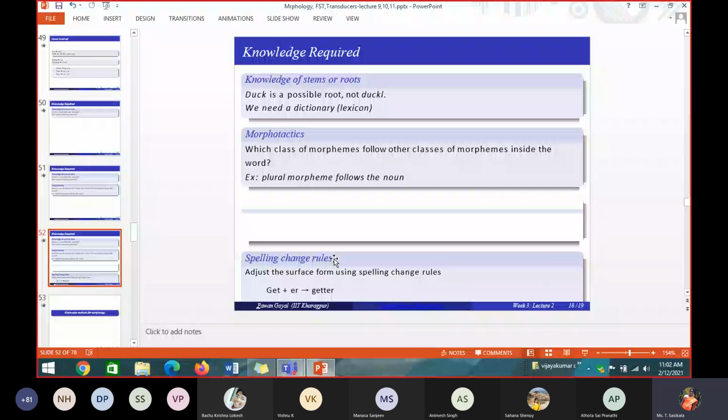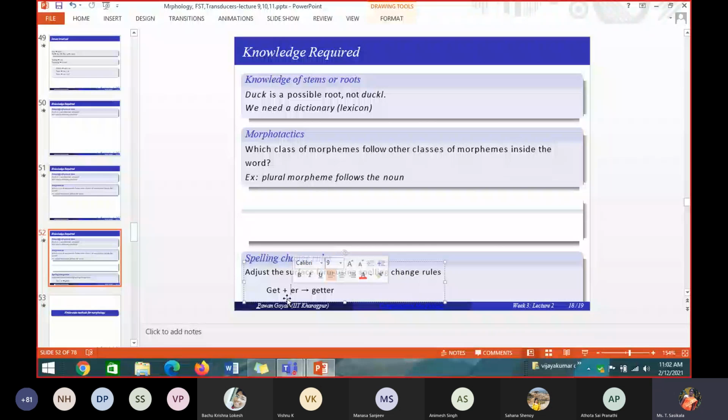So if the root word ends with T and I am adding the suffix ER to it, then it should be a double T. Like that you have to make a rule. Whenever you are adding the suffix ER to that, it should be double T to make a proper word.